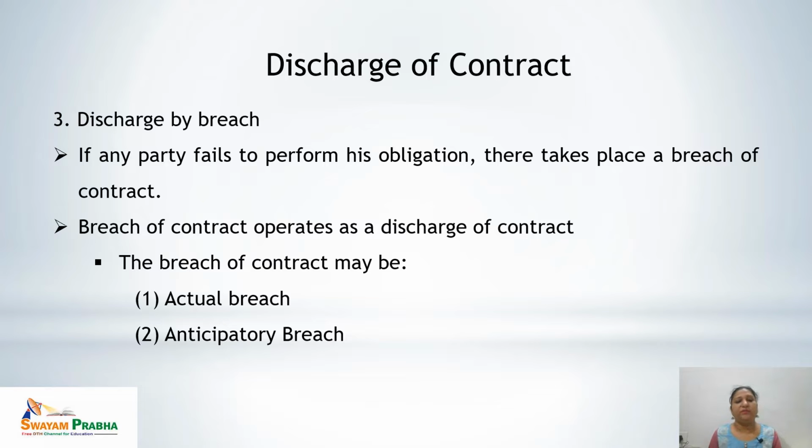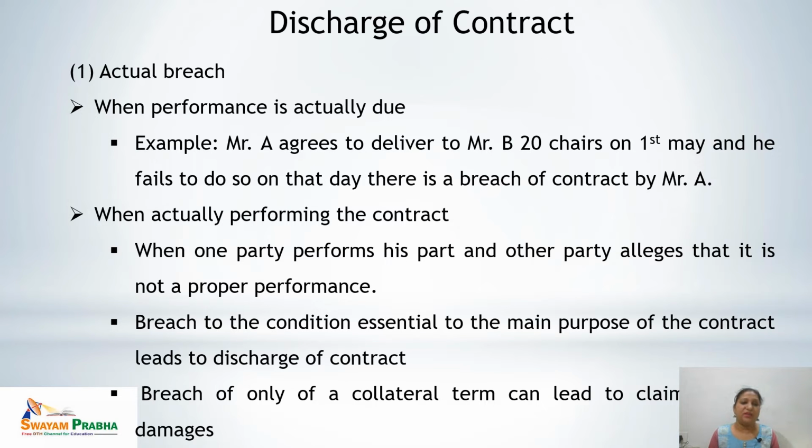Now we move to the third one, that is discharge by breach. So now what is a breach? When any party fails to perform the obligation involved in the contract, we say that there is a breach of contract. So this breach leads to the discharge of contract. So a breach of contract under this case may be of two types. One is the actual breach and second one is the anticipatory breach. Let's read in detail about these two types of breach. Let's start with the first, that is the actual breach.